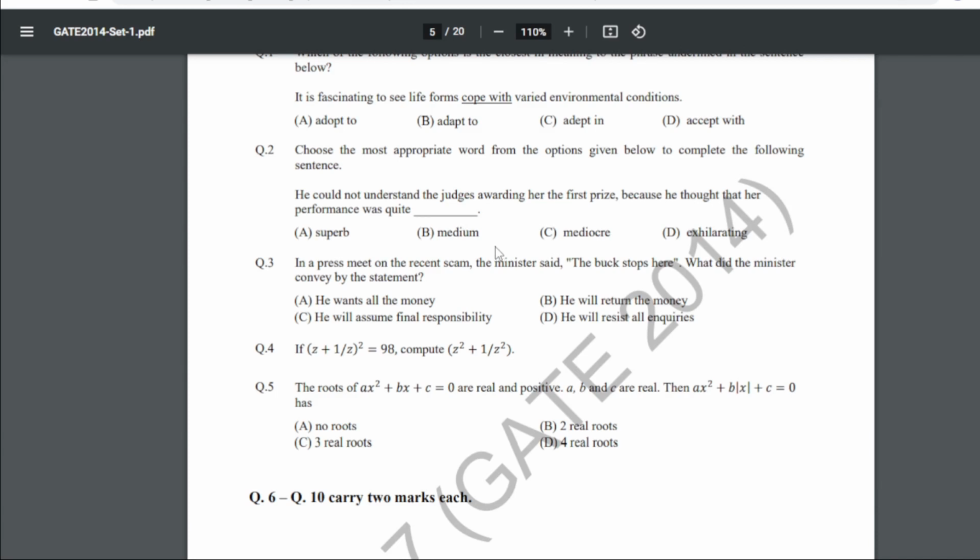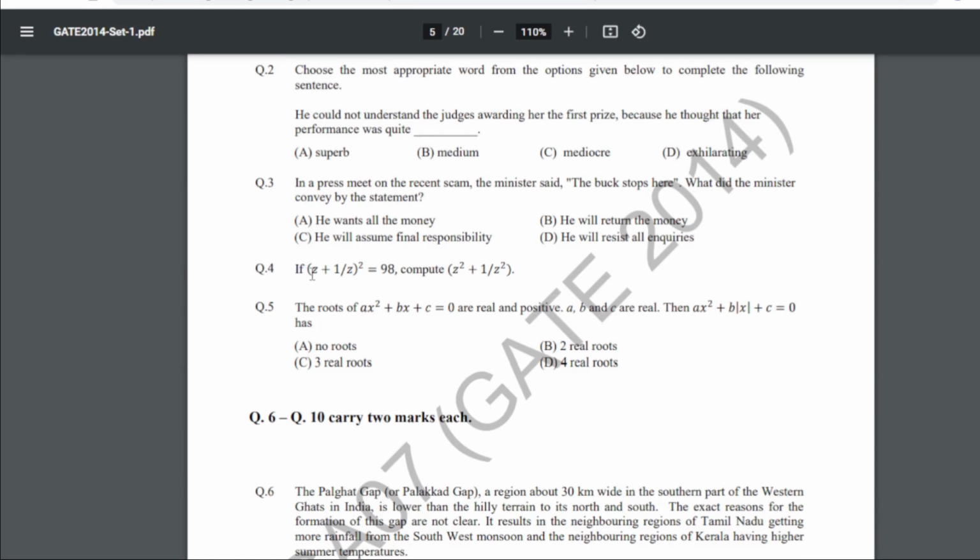The third is, in a press meet on the recent scam, the minister said the buck stops here. What did the minister convey by the statement? So for question 3, our answer is C, that is he will assume final responsibility.